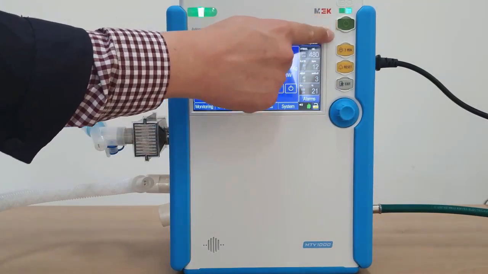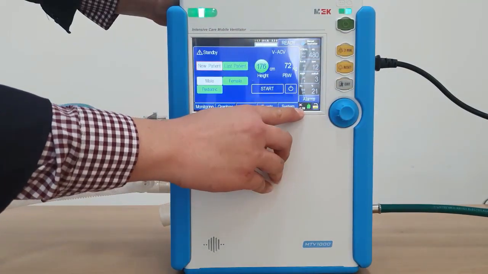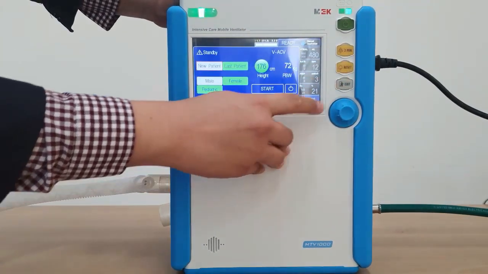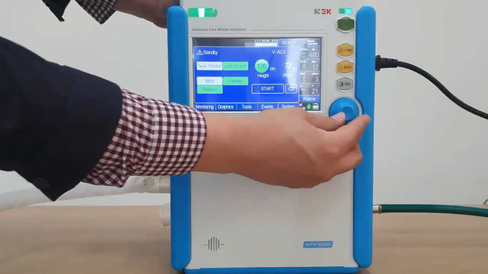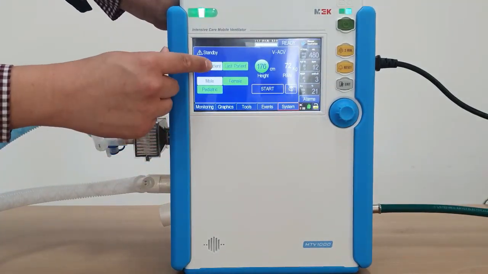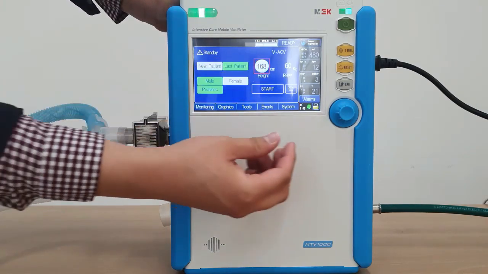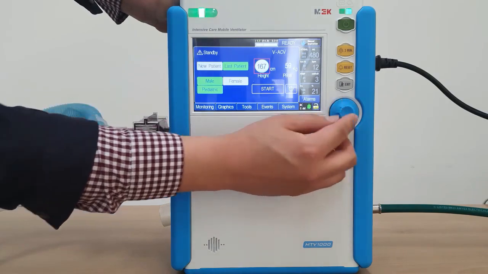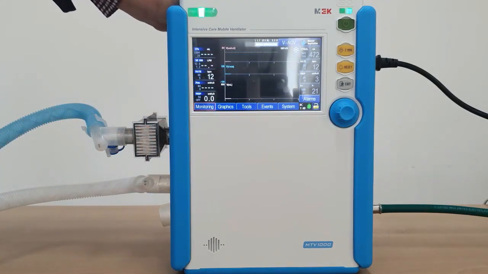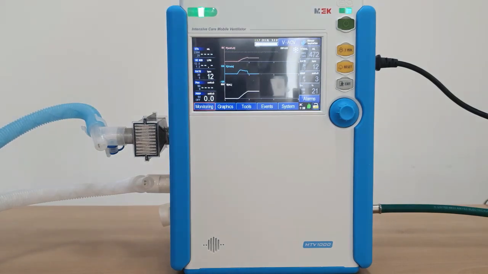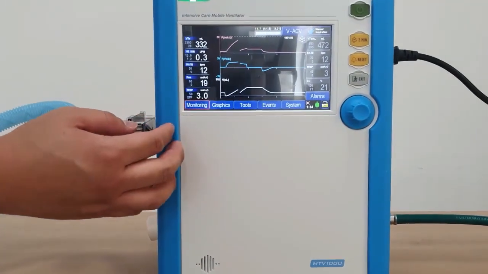On the front we have the touchscreen and we have some keys: turn on, alarm mute, alarm reset, exit the menu, and encoder. For programming the software, you choose the type of patient and height and weight, then start ventilation. You can check and change the value in this screen.